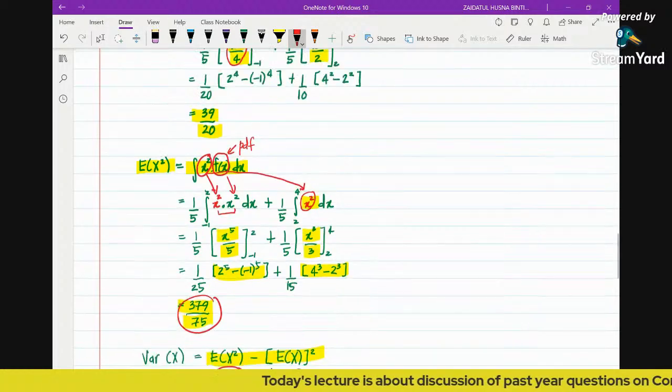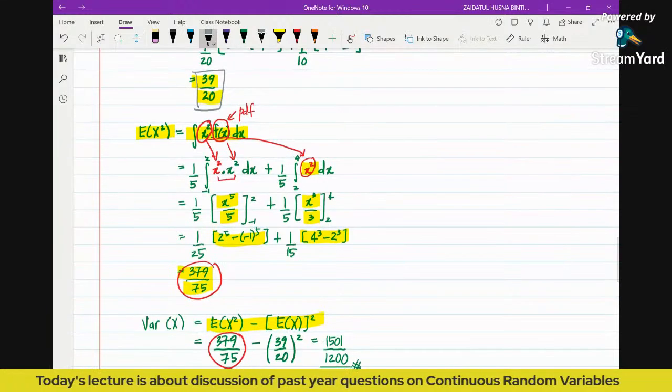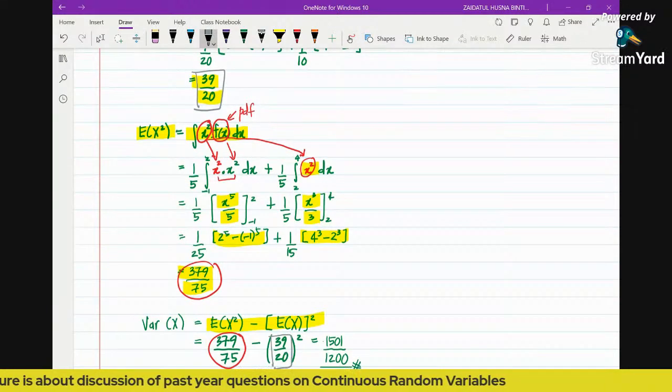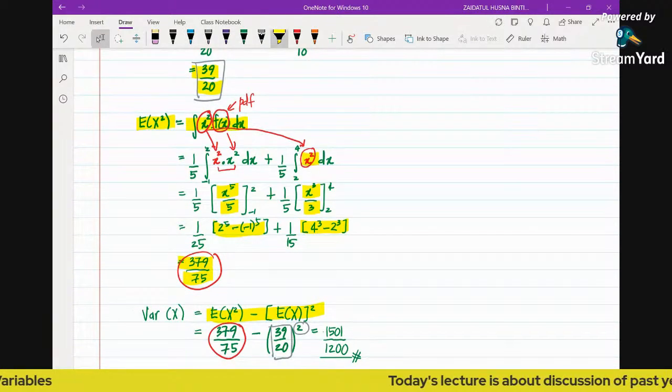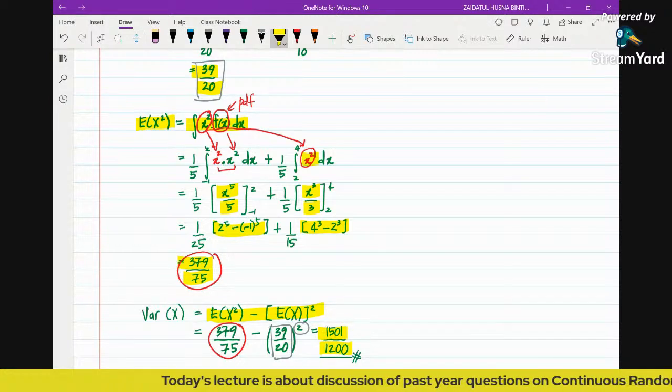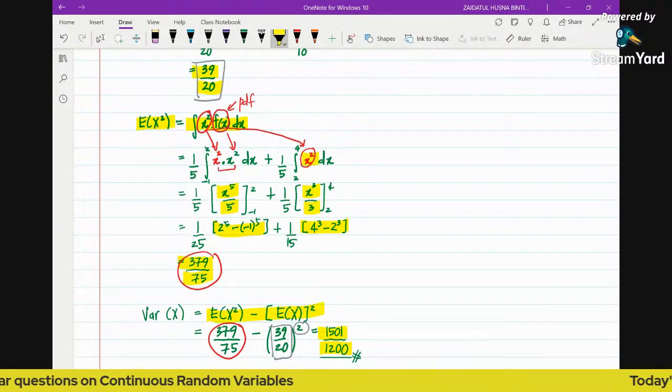Then we substitute the value of E(x), 39 over 20. Don't forget to square it, because that is coming from the formula. So now we will get the value to be this. The answer can be given as a fraction in the simplest form, or in decimal, correct to 3 significant figures. So this is basically how to find variance.